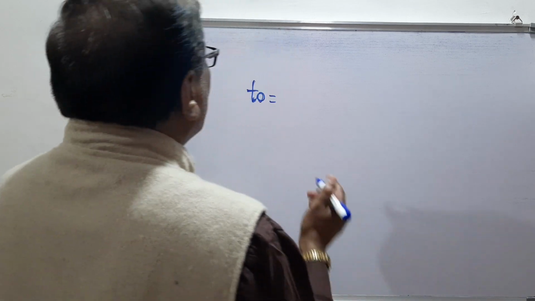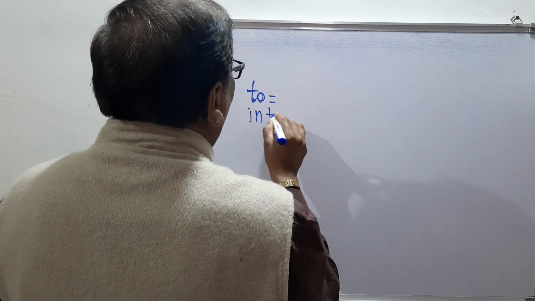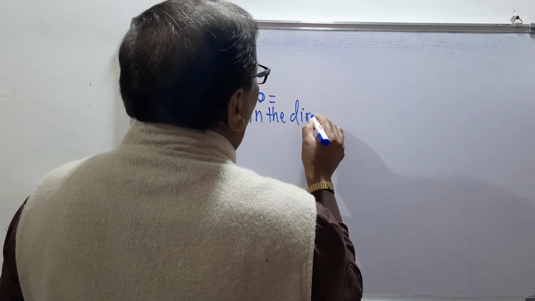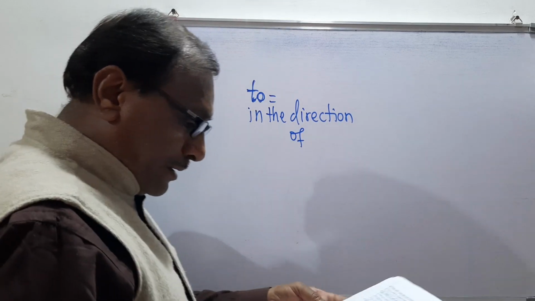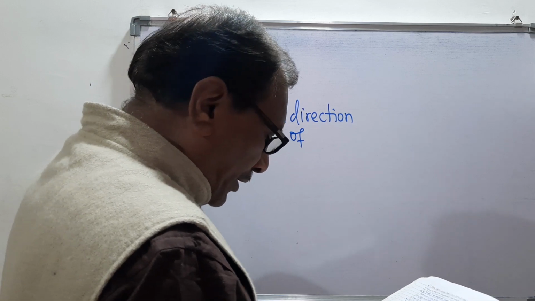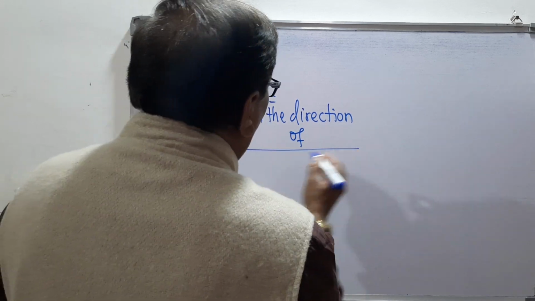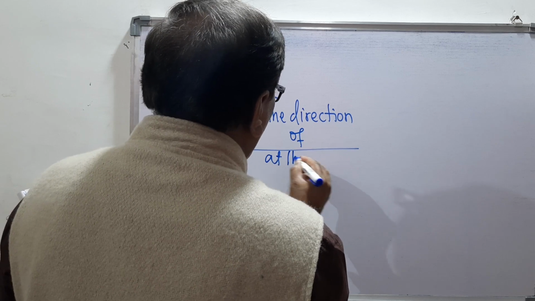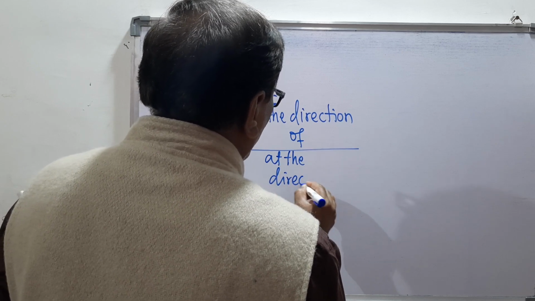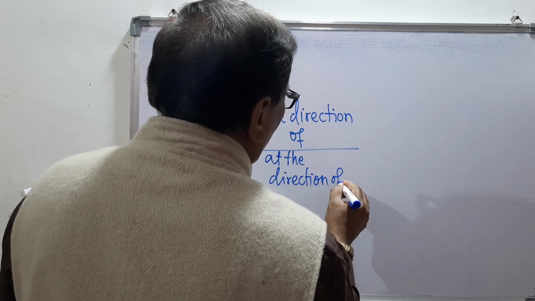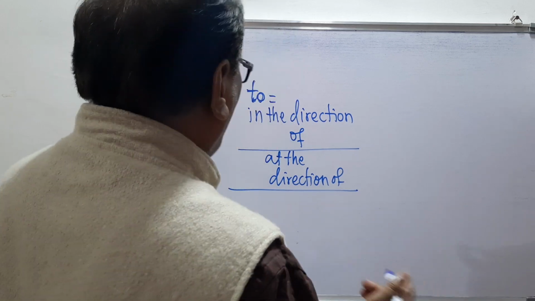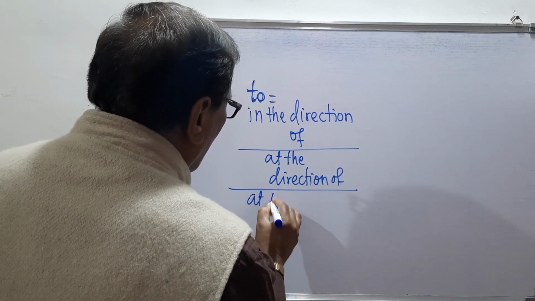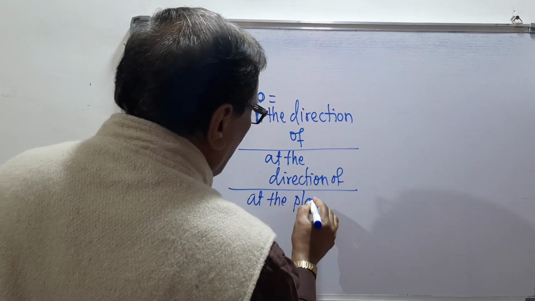So "to" means in the direction of, in the direction of, or at the direction of, or the third meaning is at the place of.